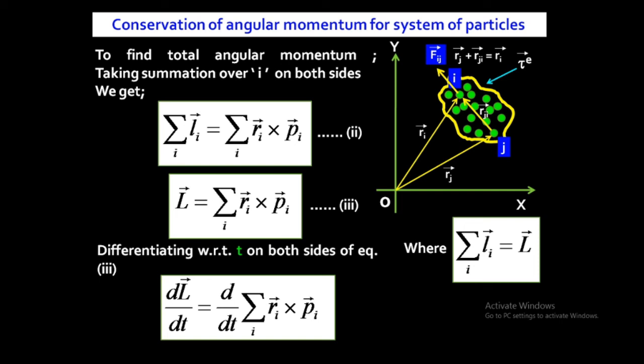And secondly, I have put Rji in place of Ri minus Rj. According to the triangle law of vector addition, Rj plus Rji is equal to Ri, and if we keep Rj on the right hand side, Ri minus Rj is equal to Rji. So in place of Ri minus Rj, I have put Rji, and since Rji and Fij act along the same line, their cross product is 0.